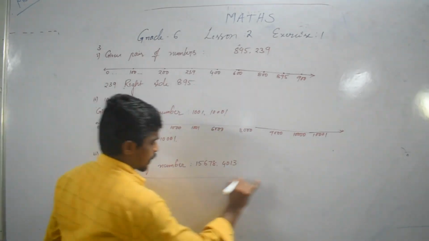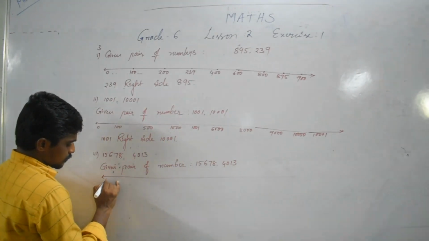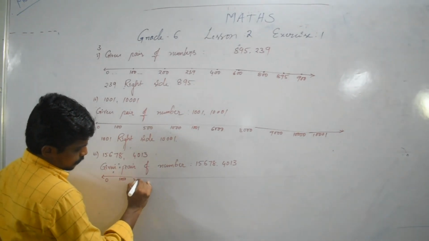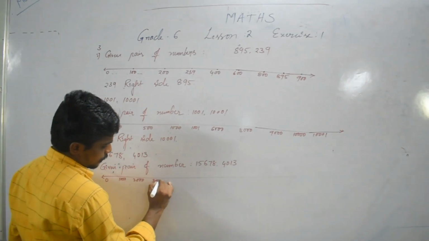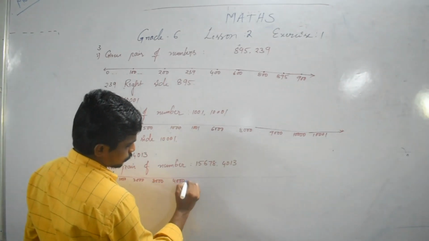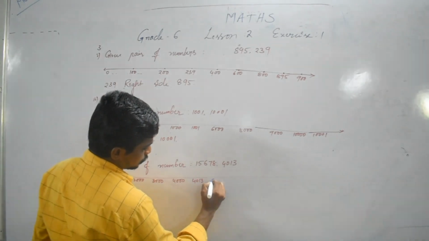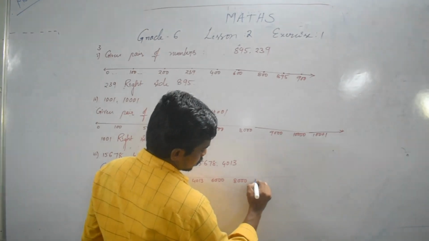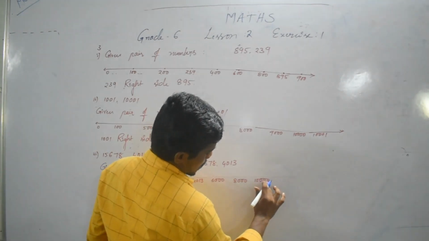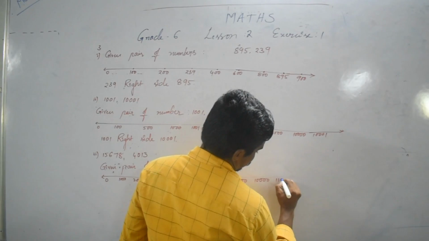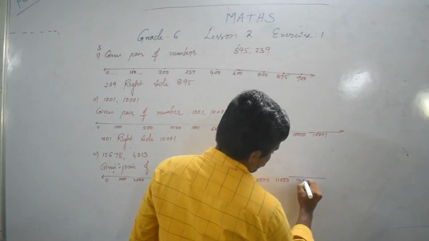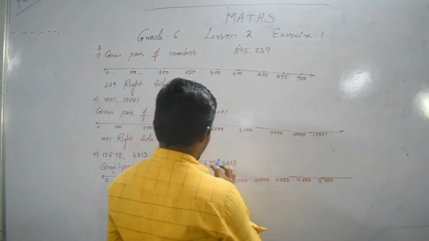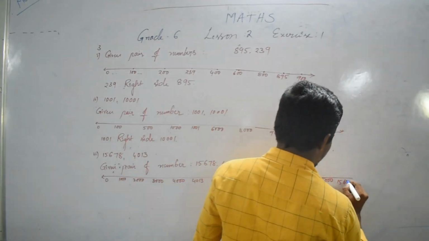So on the number line 0, 1,000, 2,000, 3,000, 4,000, 4,013, 6,000, 8,000, 10,000, 11,000, 12,000, 15,000, 15,678.